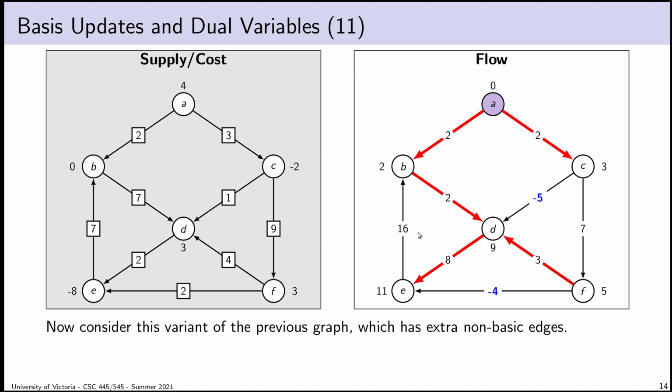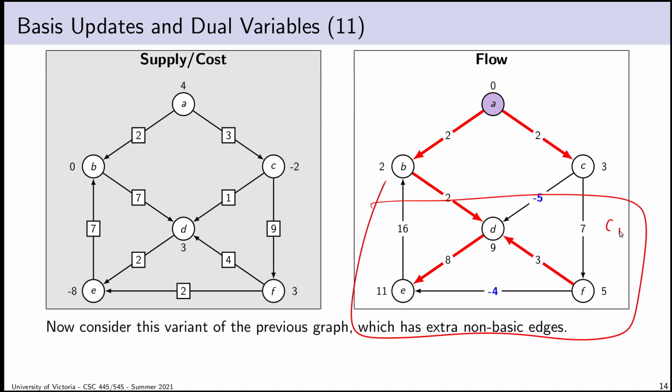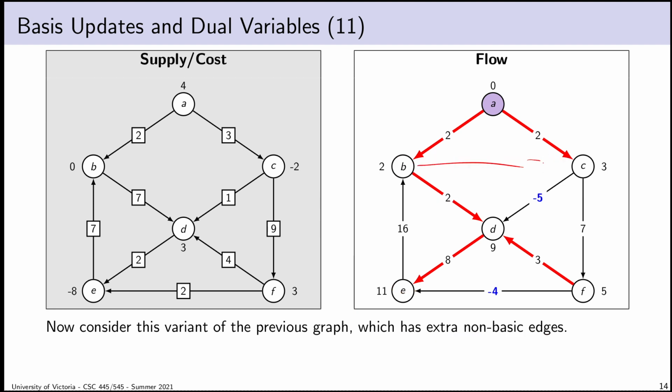Notice that when I construct my components C0 and C1, so there's C1 down here, there are some non-basic edges that lie entirely inside of C1. There are some non-basic edges that point outwards, and there are some non-basic edges that point inwards. Now we know from the previous lecture that if there were non-basic edges that were entirely in C0, for example BC, they wouldn't need any adjustment at all, for the same reason that we don't adjust the dual optimization variables in C0, because the computation won't change, and because the dual slack variables are based on the dual optimization variables of their endpoints, they won't change either inside of C0.